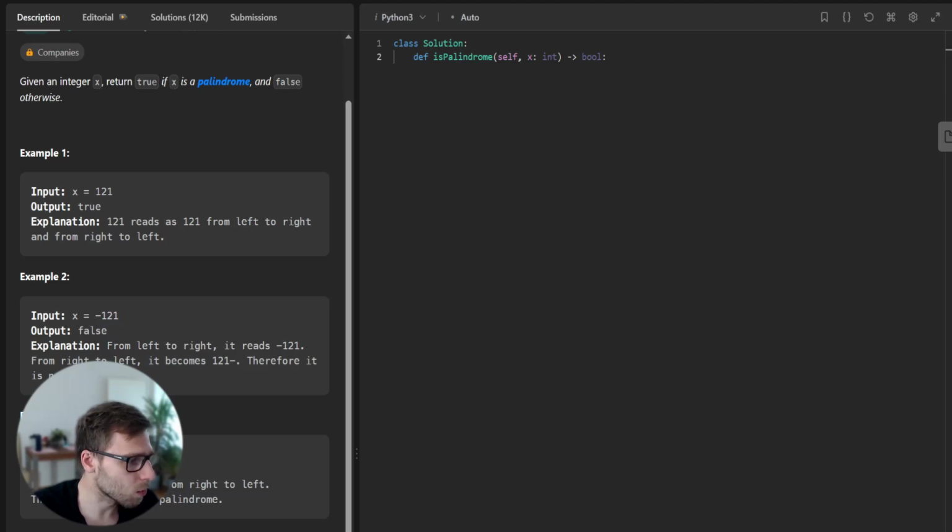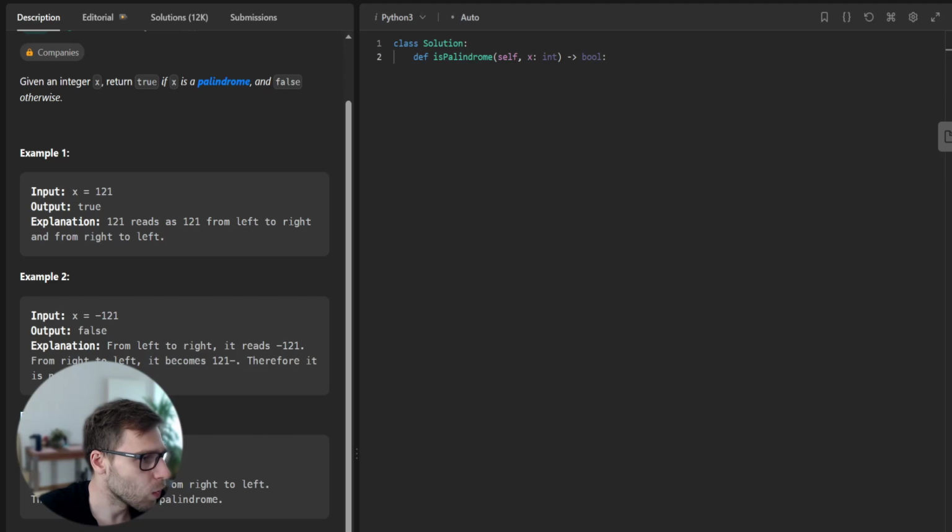And the last example is just 10, and 10 reads from right to left as 0, 1. And notice the follow-up question: it asks if we can solve this problem without converting the integer to a string. This adds a bit of a challenge, but we can solve it.